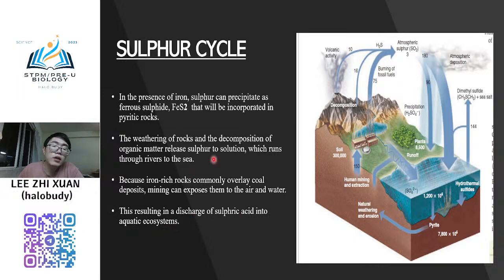Yeah, because we know that sulfur compounds are highly soluble in water. So when the mining process is very high, it releases a lot of carbon dioxide, and not only carbon dioxide, also sulfur dioxide or sulfur compounds into the sea and the river. When they react with water, it will form sulfuric acid. So the mining process will cause our sea and our river to become acidic, and will cause water pollution.